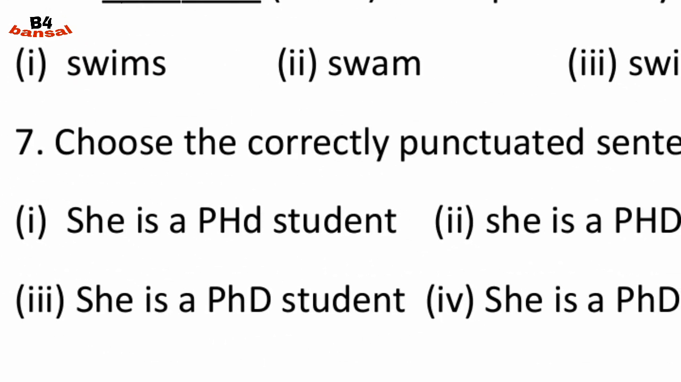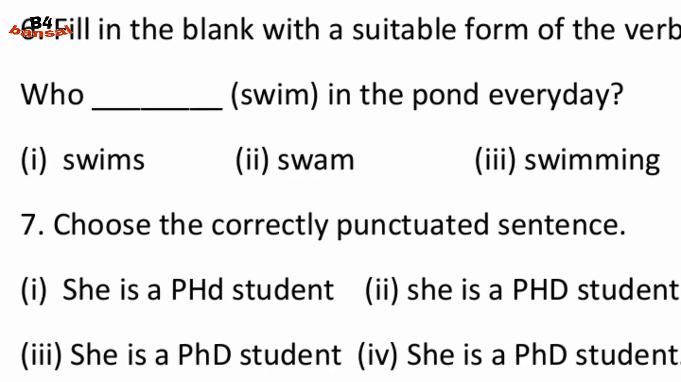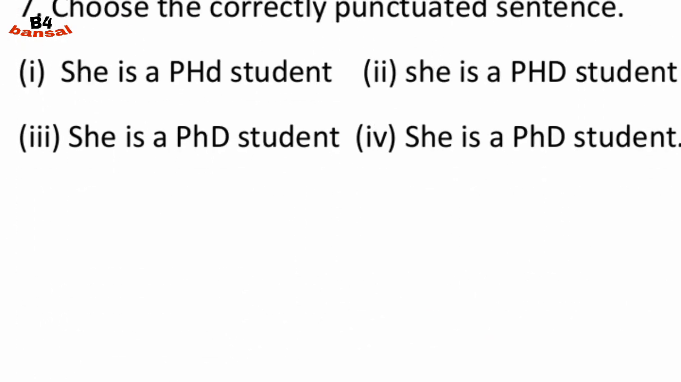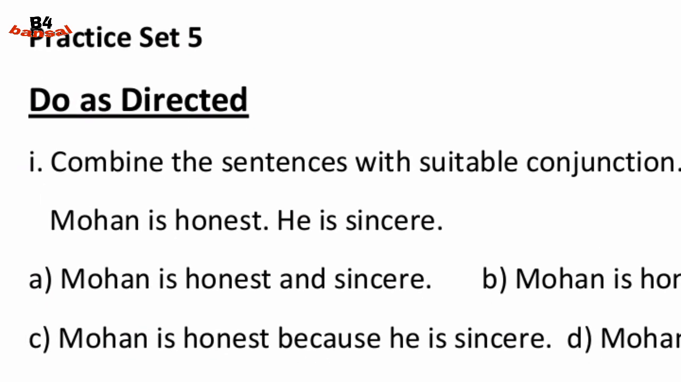Third one is she is a PhD student. There is no full stop. So option D is right. She is a PhD student. Full stop. It was set 4. So now move to set number 5.